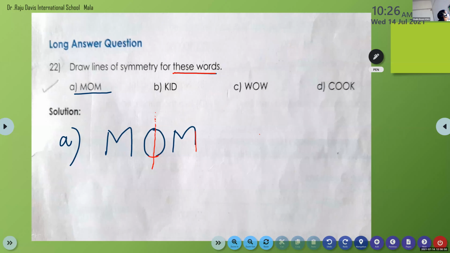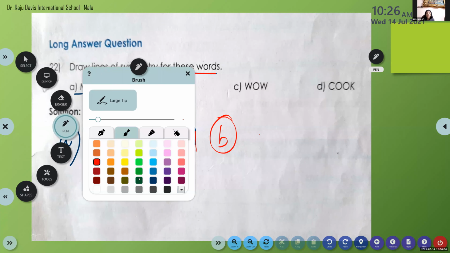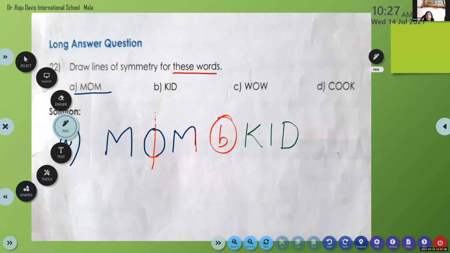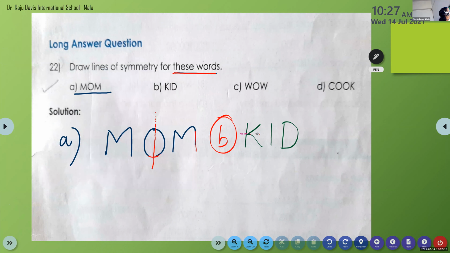So tell me for the word kid. Horizontal. Very good. So how, children, will we do the horizontal? K, how can we divide?